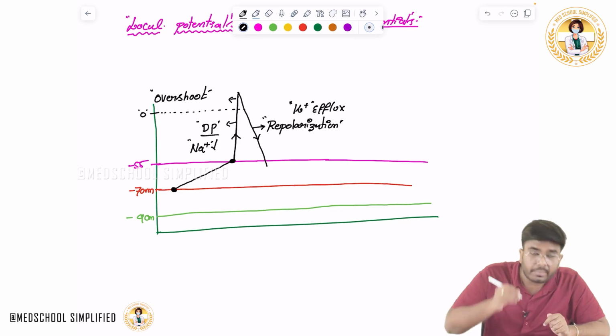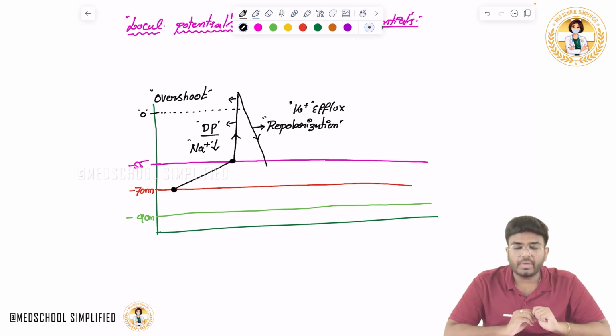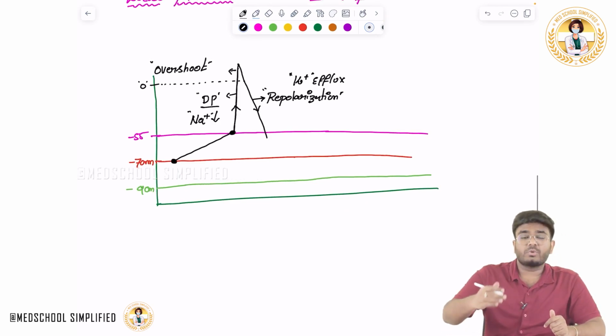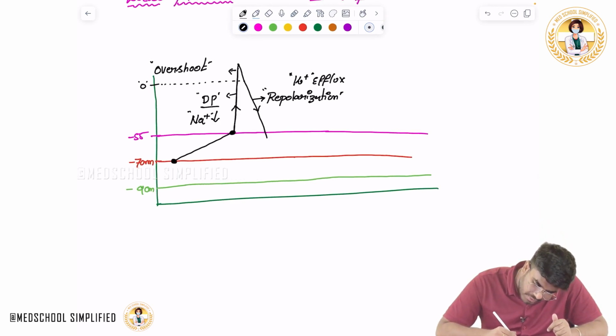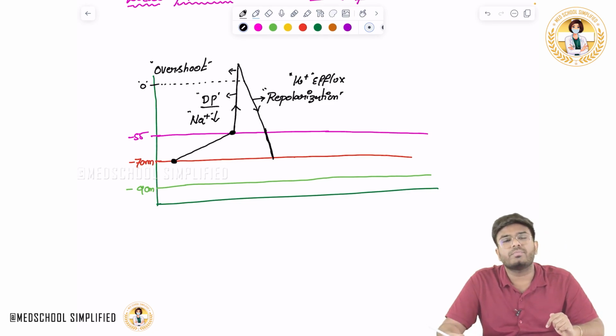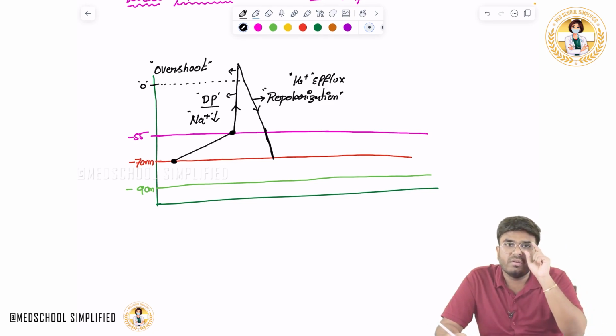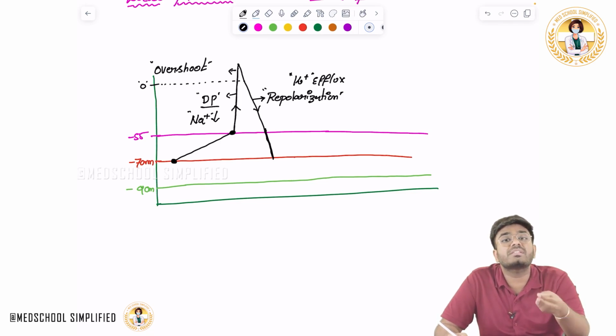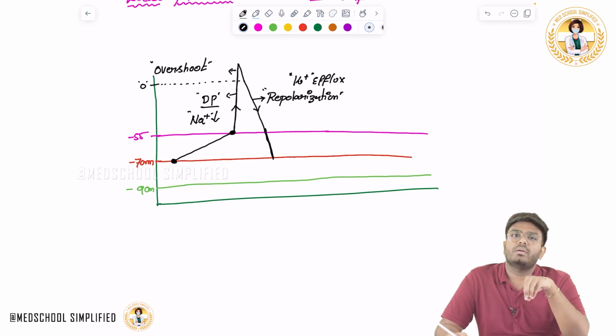Depolarization is due to sodium influx. Now, potassium is going out, and the voltage is coming down to minus 70 again, back to resting membrane potential. You have to understand that potassium always tries to establish its equilibrium potential.